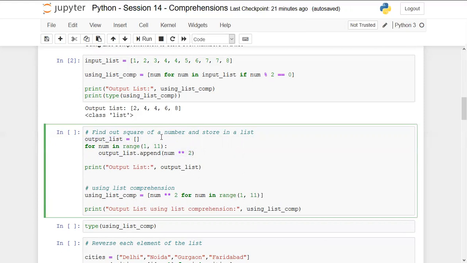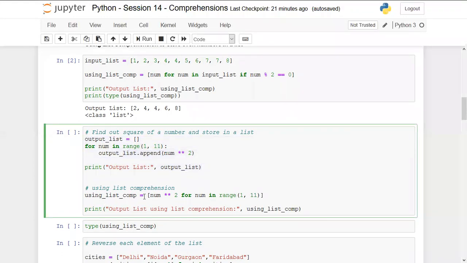So basically in each iteration, in the first iteration it will append the square of 1 which is 1, in the second iteration it will append 4 which is the square of 2, and similarly it will go up to number 10. So the 10 square is 100. And finally we are printing the list as output list here,